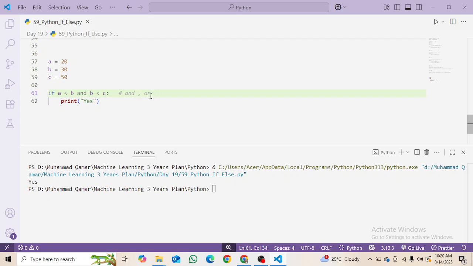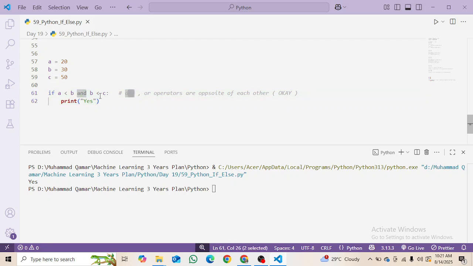And and or operators are opposite of each other.